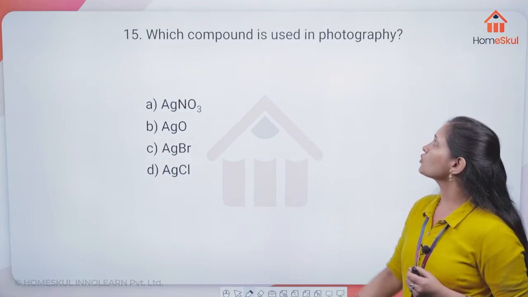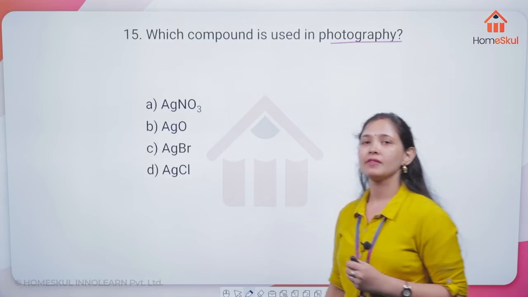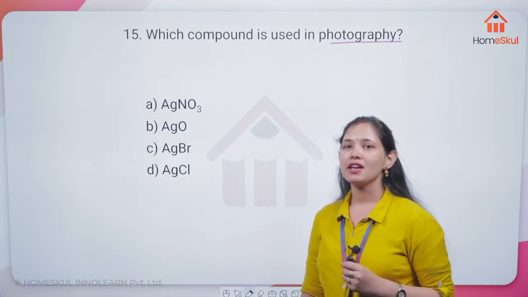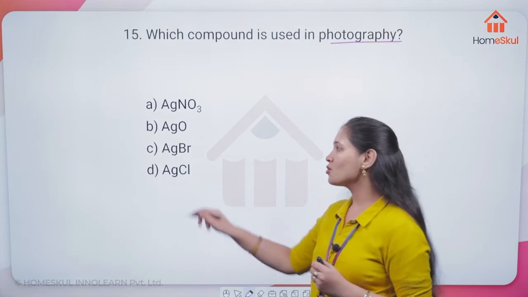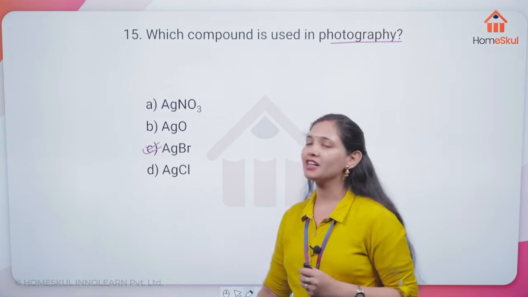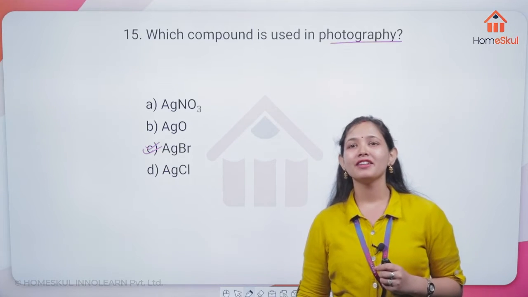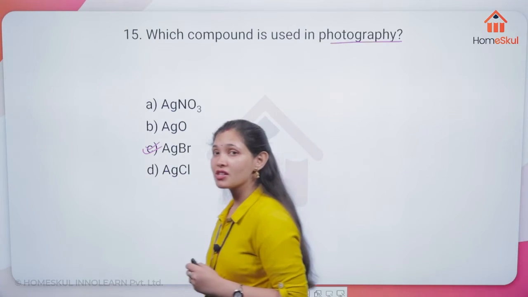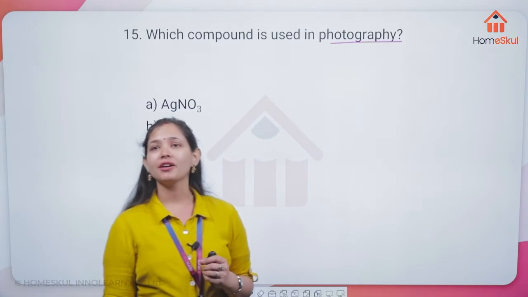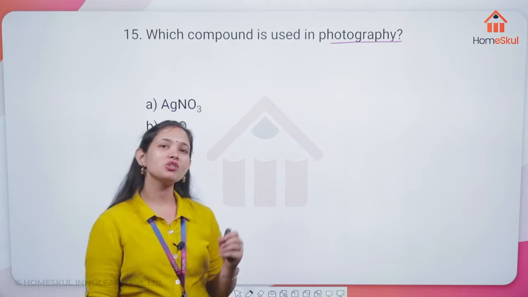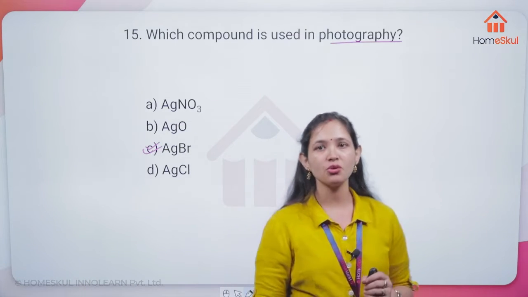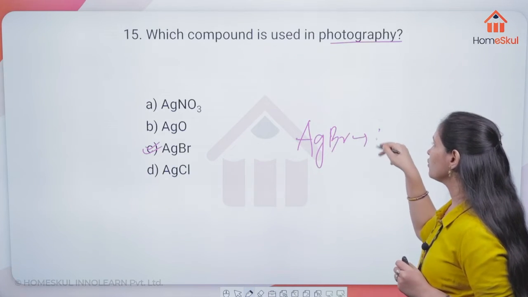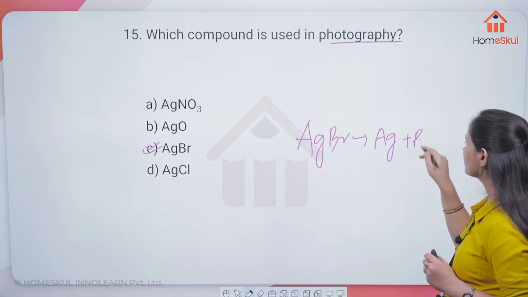Which compound is used in photography? Kritika says C, AgBr. Yes, we all know this very well because we have studied it in chemical reactions also. Yes, Nishka, very correct. We have studied the decomposition reaction of AgBr, and that this reaction is used in black and white photography. This AgBr gives you Ag plus Br2.